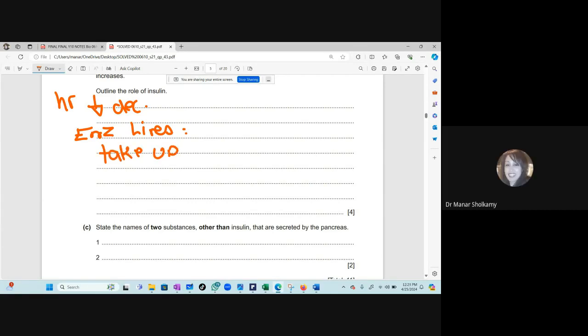Not starch. Do we store carbohydrates as starch as humans? Glycogen. Very good. Okay, now the insulin does a lot of things actually. The insulin lowers the glucose levels. This is its main function, and it does that in three ways. Number one, it will go to the liver, activate enzymes in the liver, and tell the liver, please take the excess glucose and store it as glycogen, just like you said, the glycogen.